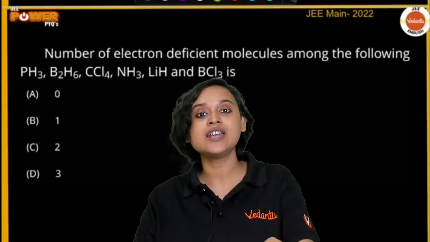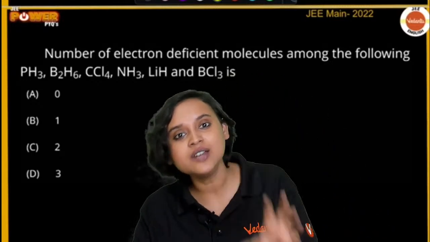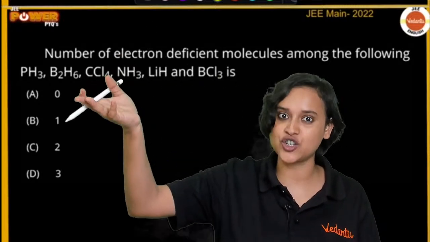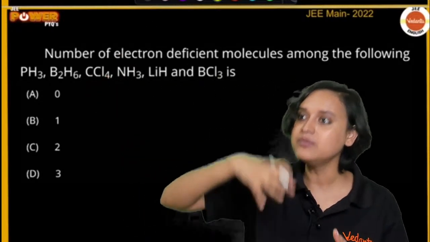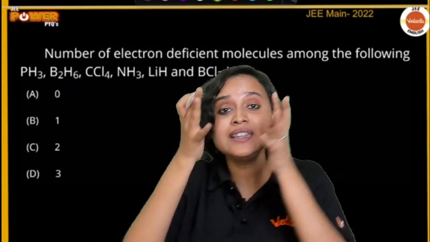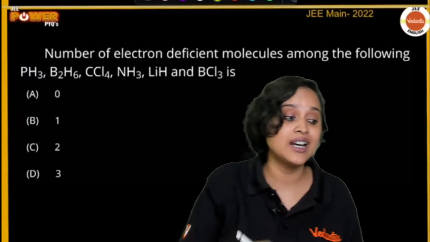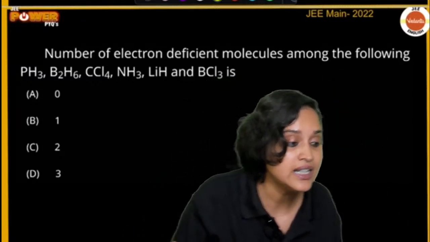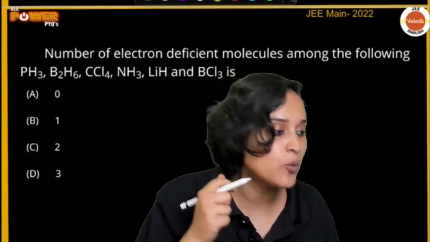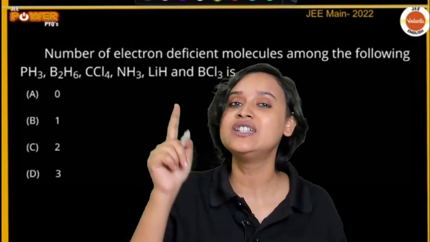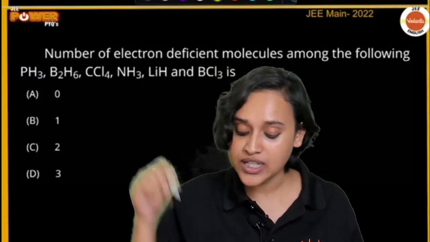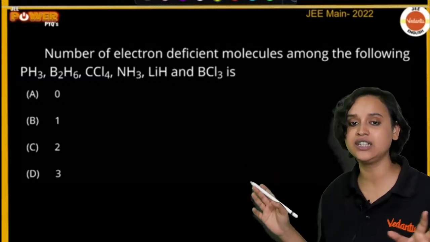The disadvantage was that there were certain molecules which had more than 8 electrons. There were some compounds which were electron rich, and some which were electron deficient, having fewer than 8 electrons, which is why the octet rule did not become a universal law. So now which are the compounds that we have here?